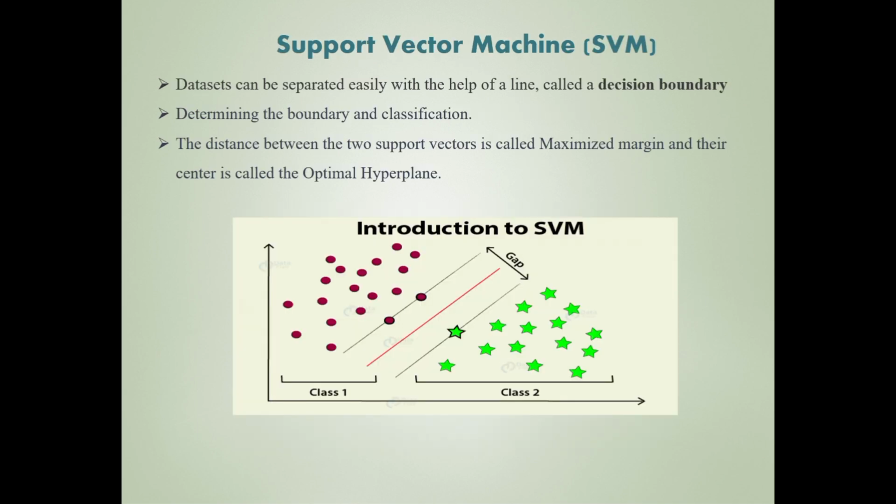Okay, so the next method in supervised learning is the support vector machine. With the help of a decision boundary, we are defining the data sets. Based on the classification, it works. The margin, the distance between these two support vectors, is called the maximized margin, and the center of that margin is known as the optimal hyperplane. We have to define them into separate classes, to which class the data must belong.